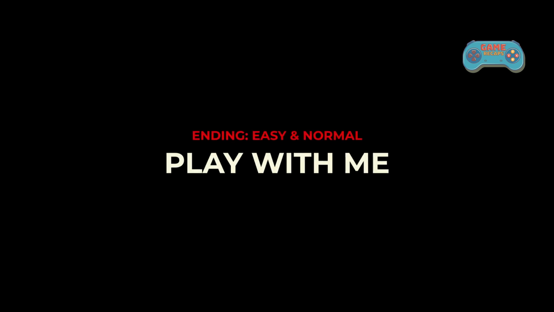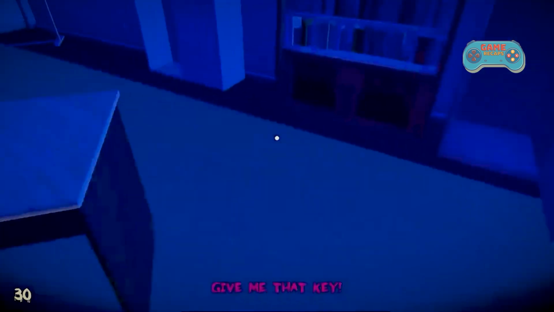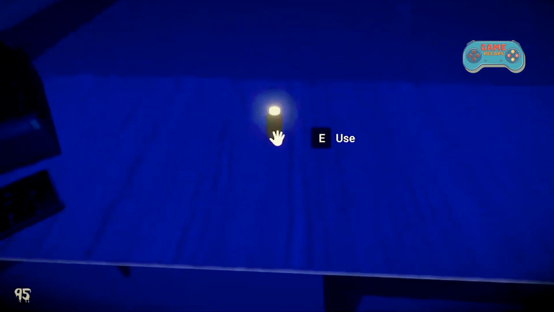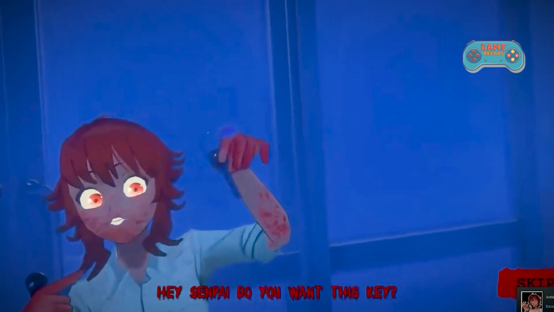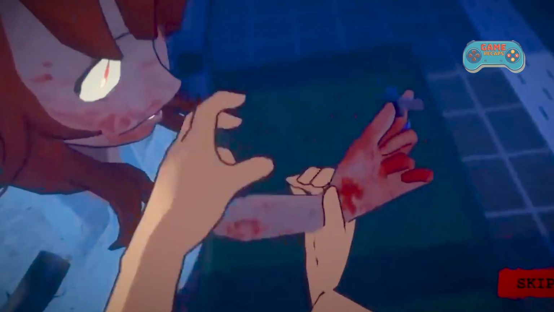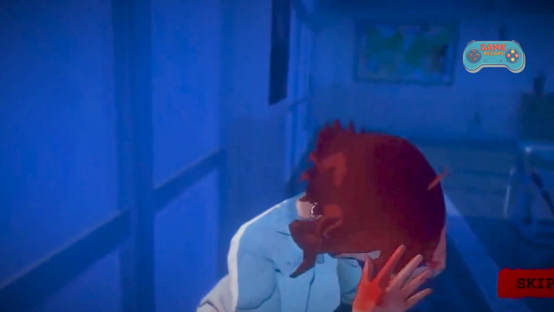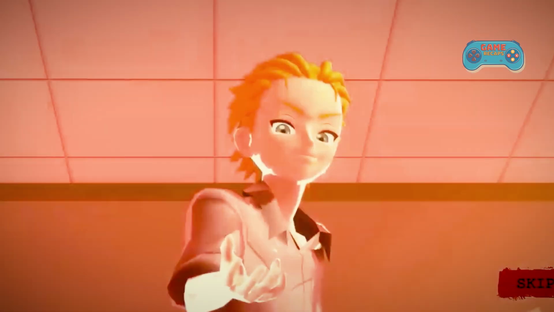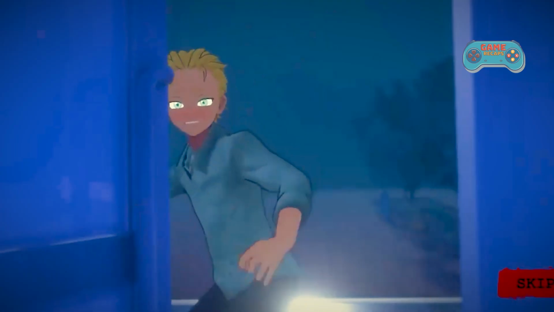In the other ending, namely Play With Me, when Akira managed to get the locker passcode and took the key to the main exit, but in the end, he was caught again. She then took the key from him and invited him to play, where she then ran to let him chase her. After the two of them were right in front of the main exit, Akira finally managed to snatch the key to the main exit from Saiko's hands, making her very angry and trying to kill him by throttling him. But then, suddenly, she remembered the first meeting between the two of them and instantly came back to her senses. He opened the main exit using the key, leaving her, who slumped in her sorrow.